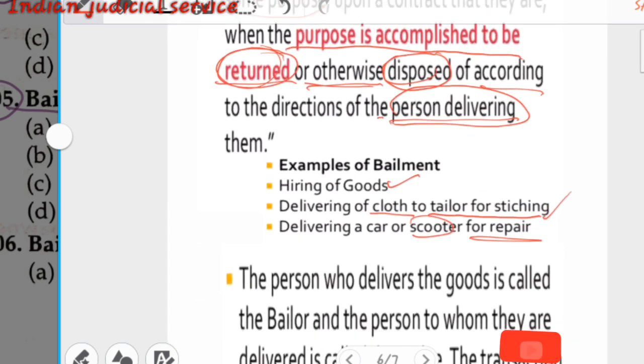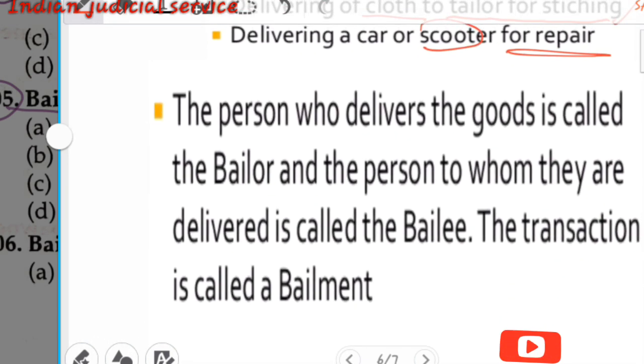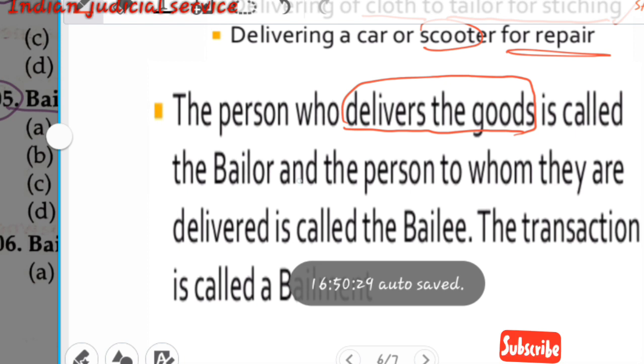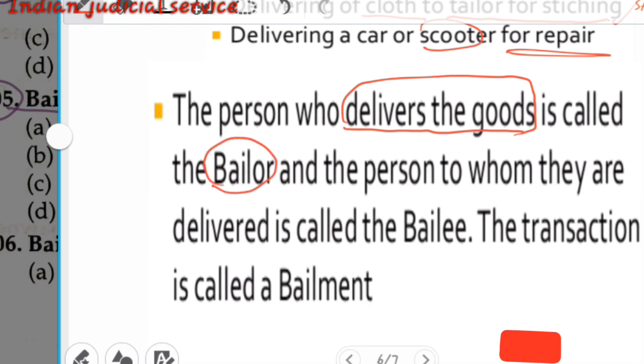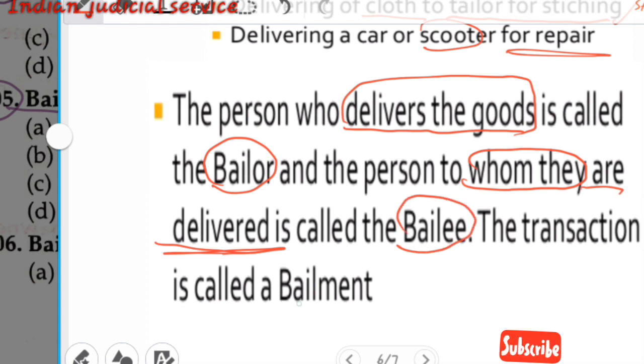Now we discuss who is bailor and bailee. The person who delivers the goods is called the bailor, and the person to whom they are delivered is called the bailee, and the transaction is called bailment. So these things are there according to section 148.